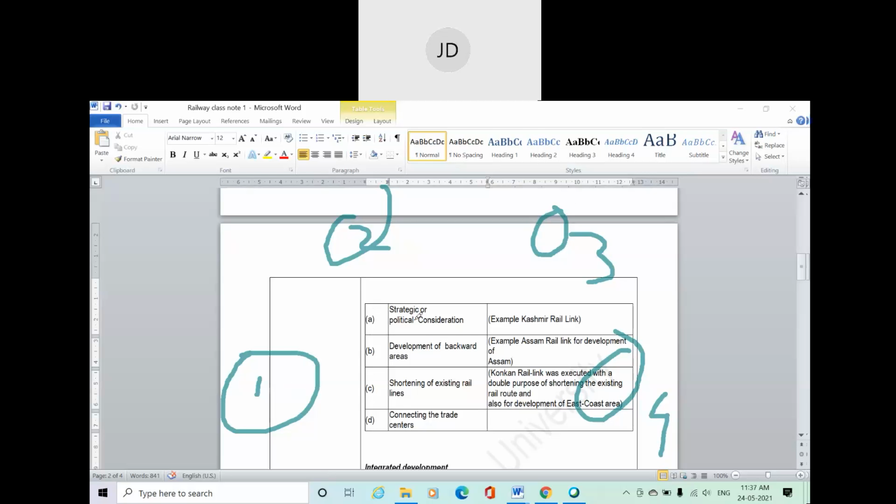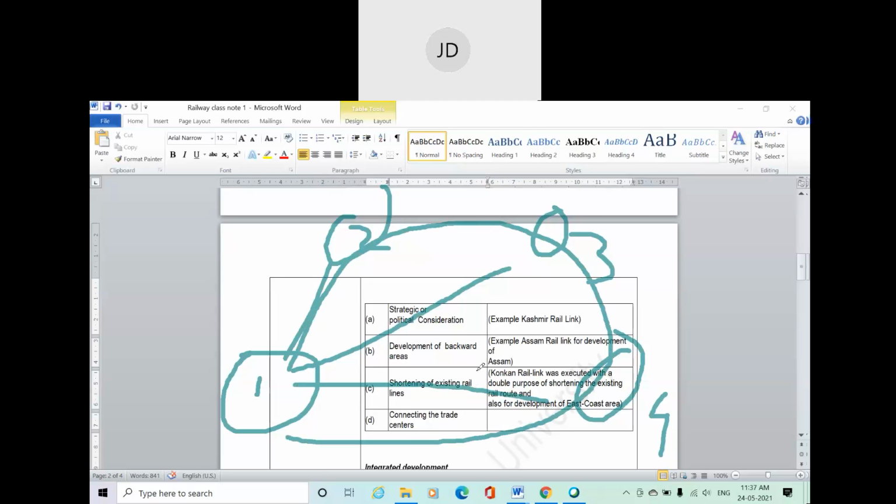Although we need to go for connecting three, these two and four are also important. So it's better going through by this. You can also go like this, isn't it? So it will be a better connectivity. Why am I giving it like this? Because of connectivity of trade centers.